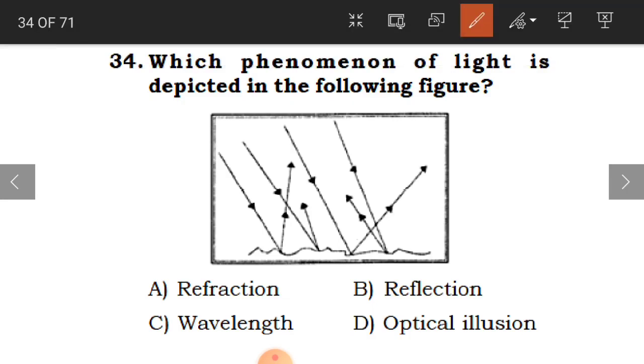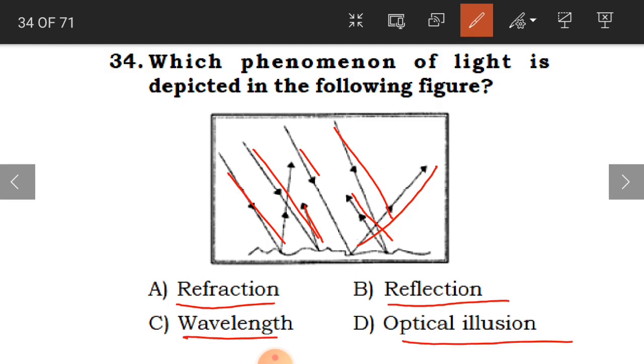The light appears to bend. It is bending, the traveling light. So is this refraction, reflection, wavelength or optical illusion? It is nothing but refraction. Clear, children?